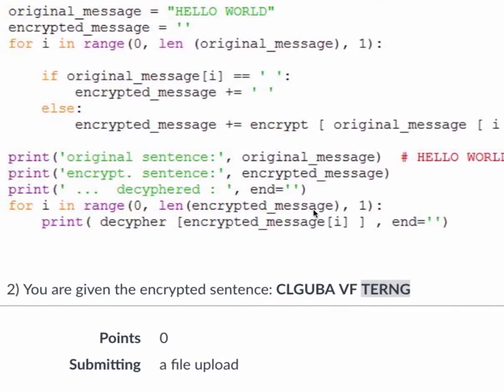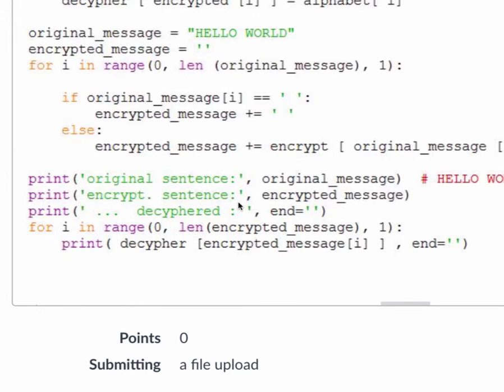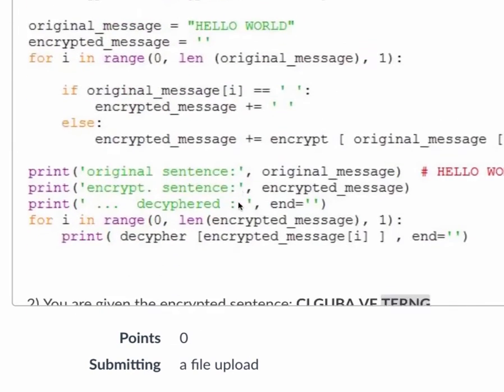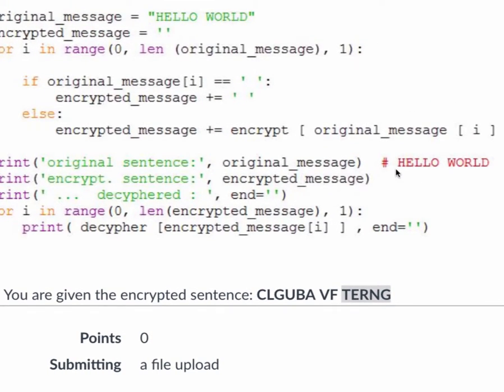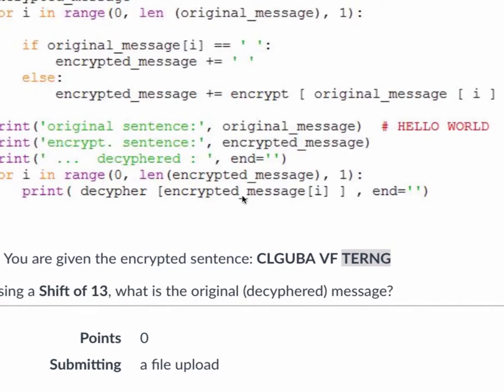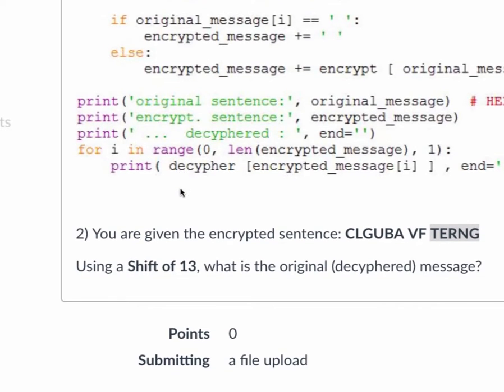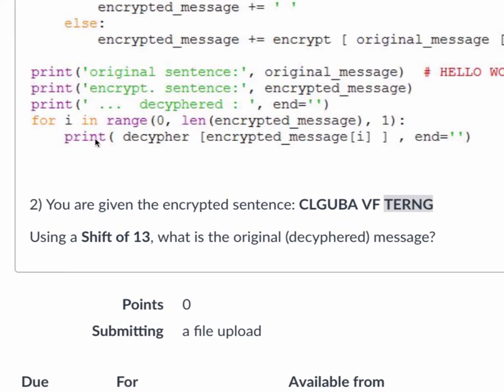So what you're going to do is, your assignment is basically type up this program. That's why I have it as a picture, and see what it shows you, right? So it's going to show you hello world, and then underneath it, it's going to show you the encrypted version of the hello world, whatever that is. Okay? And then there's a loop underneath there, so you can run this loop and see how it's going to show you the deciphered.